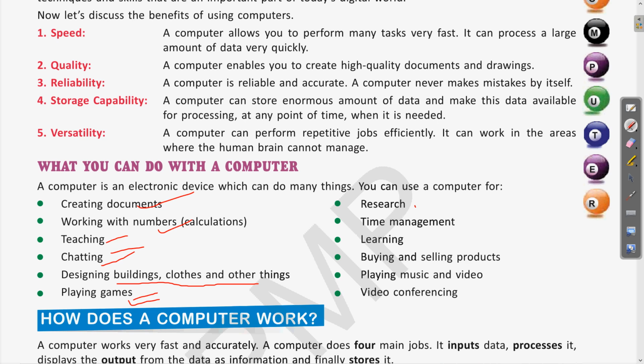Then in various scientific and research areas, computers are used for time management. Take the example of a rocket launch or satellites launched from space stations. All that time, the time is very important and every fraction of a second is calculated, and this is all managed by various mainframe and supercomputers. Then computers are helpful for learning new things. We can learn, we can research, we can take the help of the internet. So this way the learning process is done by the computer.